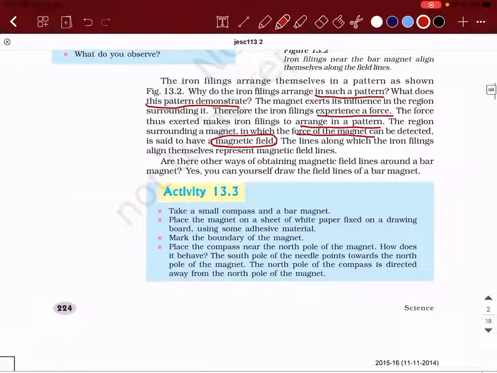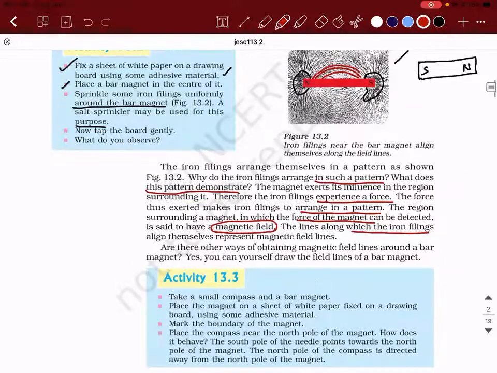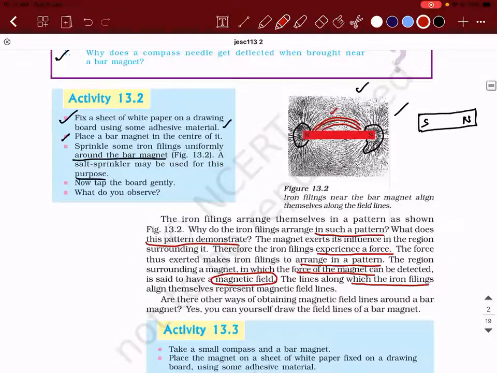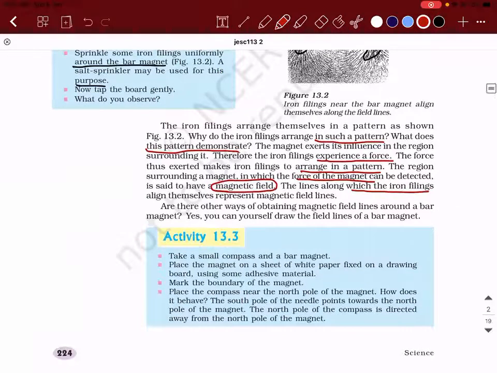Right? So the lines along which you're able to see, lines means not literally lines. What did I say? Are they lines? They're not lines, they're curves actually. The lines along which the magnetic filings align themselves represent the magnetic field lines. They represent the magnetic field lines, or more technically, it is also called magnetic lines of force. Both are the same. Magnetic lines of force or magnetic field lines both mean the same.